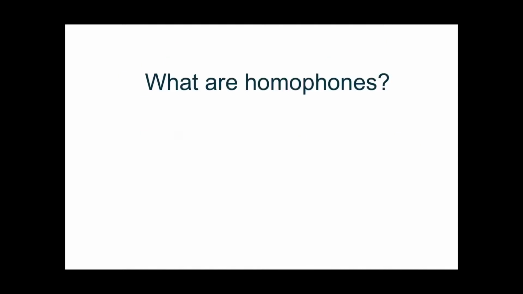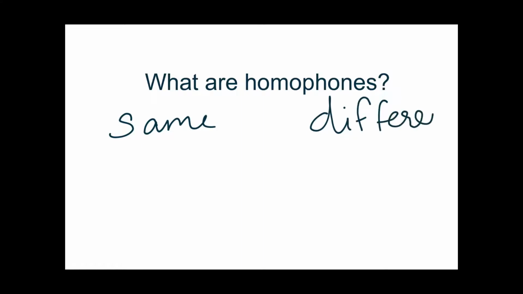Okay, let's have a small recap of what we learned. What are homophones? I'll teach this in a little more easier way. Let's just write same and different. So what is common in this? They have the same sound. Like cell, cell.